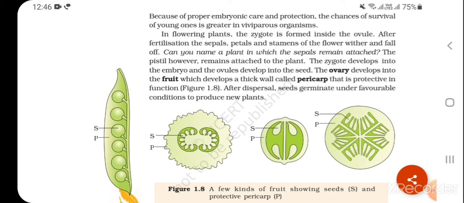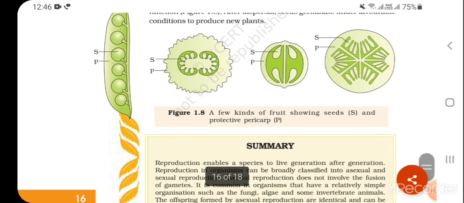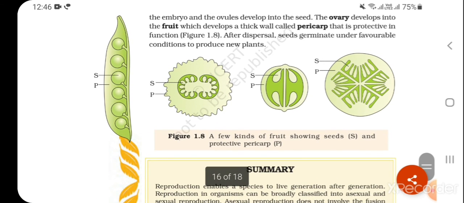The zygote develops into the embryo and the ovules develop into seeds. The ovary develops into the fruit, which develops a thick wall called pericarp that is protective in function. After dispersal, seeds germinate under favorable conditions to produce new plants. Figure 1.8: A few kinds of fruit showing seeds and protective pericarp.